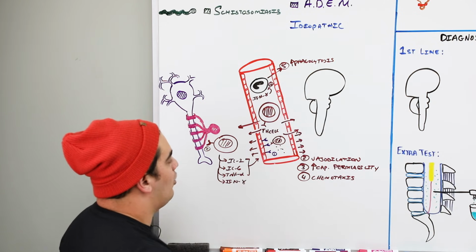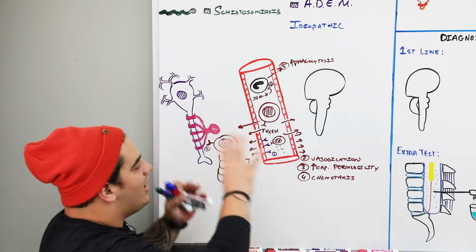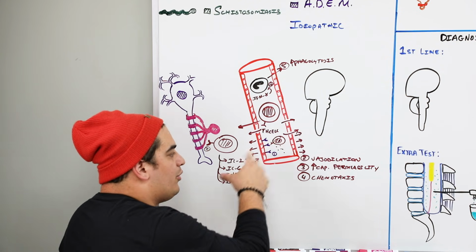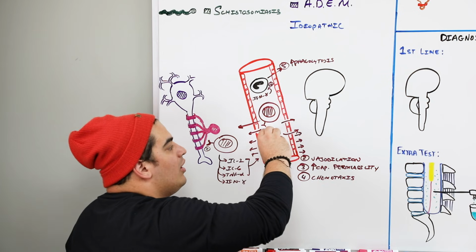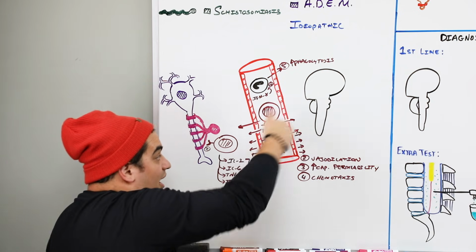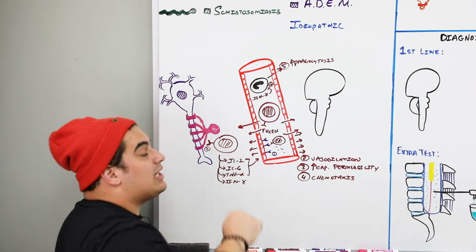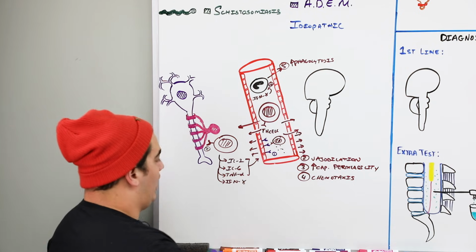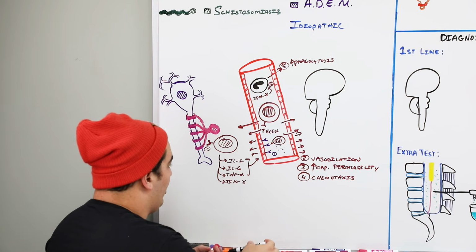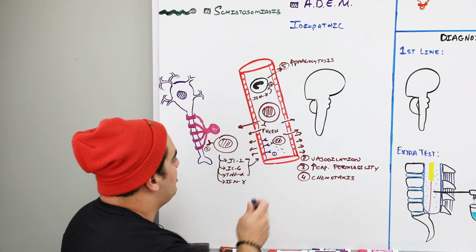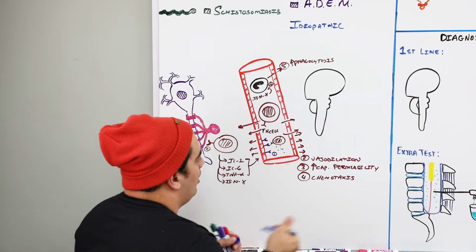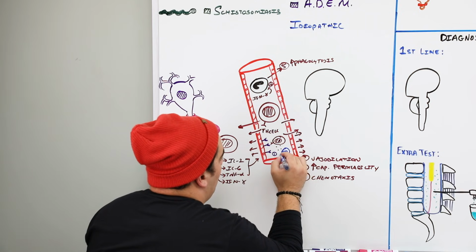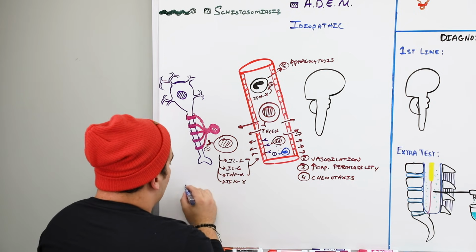Okay? Now, let's say that all this stuff happens, right? We increase the cell adhesion molecules, we vasodilate, we increase capillary permeability, we cause other lymphocytes like B cells and T cells to infiltrate into this area, and we activate macrophages to come into this area to get ready to start eating. What does that look like? Well, let's bring it in here. Let's say that here we bring in some other cells, and let's represent this in a different color. Let's say here we could have both T cells, but we'll represent another one here in blue as B cells. So B cells will come to this area here.